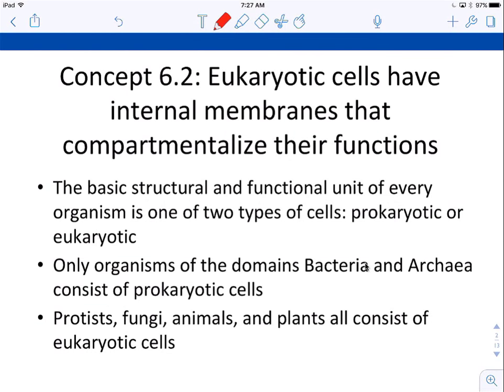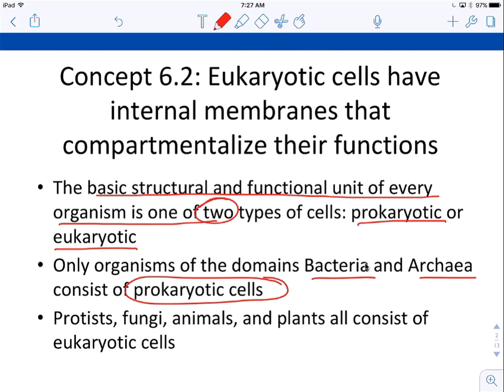Okay, so cells are the basic structural and functional unit of every organism that is alive. So life equals cells. So cells are the smallest unit of life. Two main types of cells, prokaryotic or eukaryotic. So organisms in domain bacteria and archaea are prokaryotic cells, and these guys by far rule the earth. So many more prokaryotic cells on earth than there are eukaryotic cells.